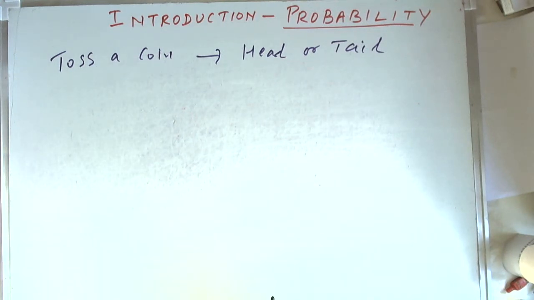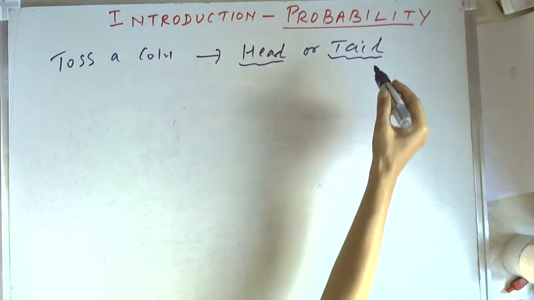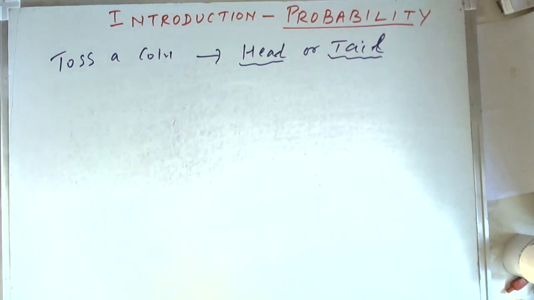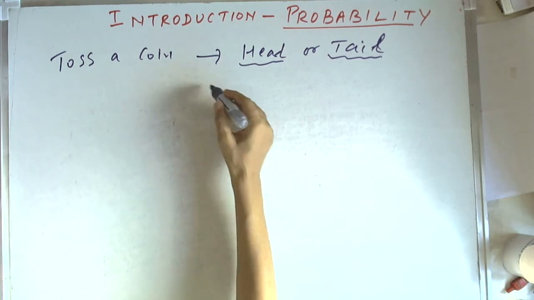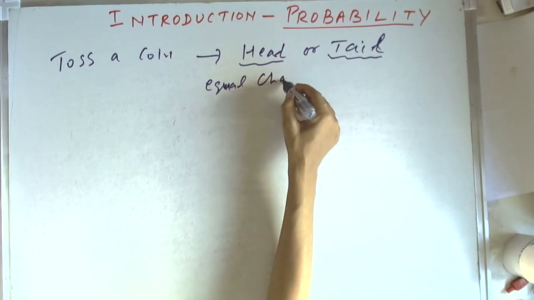Most of the time, when we take a bet with our friend, we say, okay, let us toss a coin. If we want to take a decision sometimes, we toss a coin. Suppose we say if we get head, then I win, and if tail, then you win. Before tossing the coin, we don't know whether we are going to get head or tail, but both outcomes have equal chance.